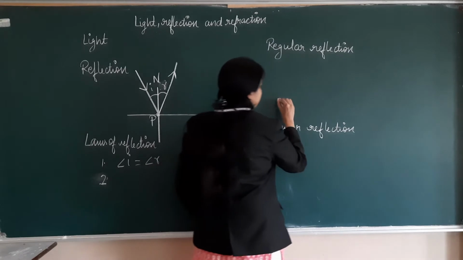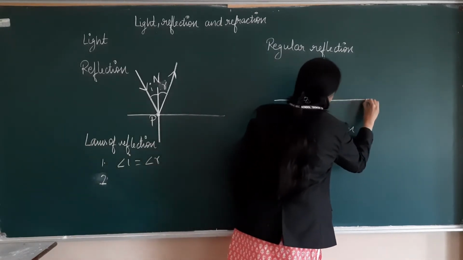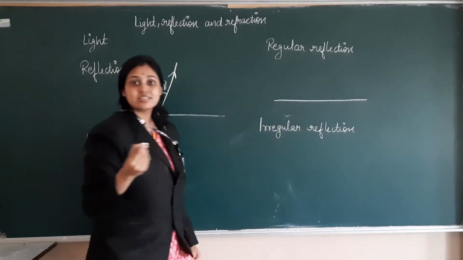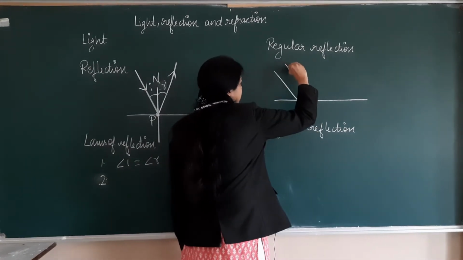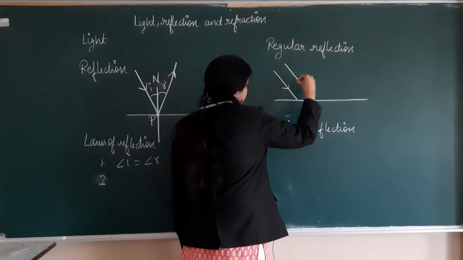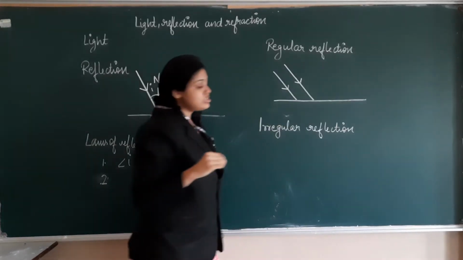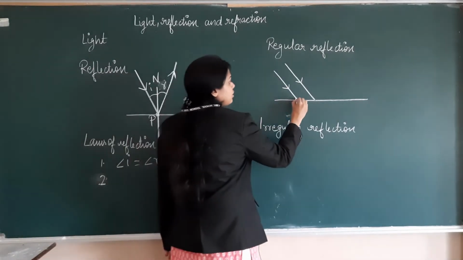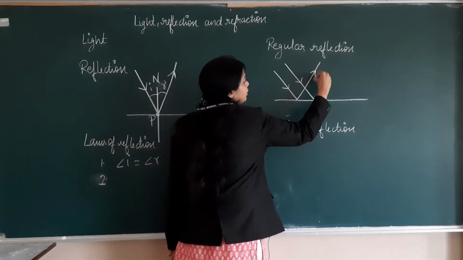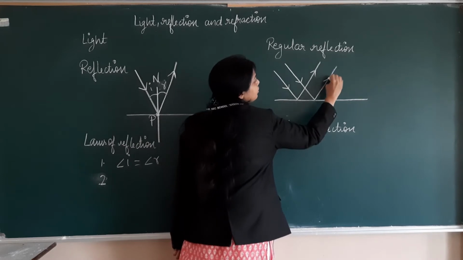In regular reflection, the surface is very polished, or we can say smooth. We are considering two light rays which are incident parallel to each other on this smooth surface. So when they reflect, they remain parallel to each other.